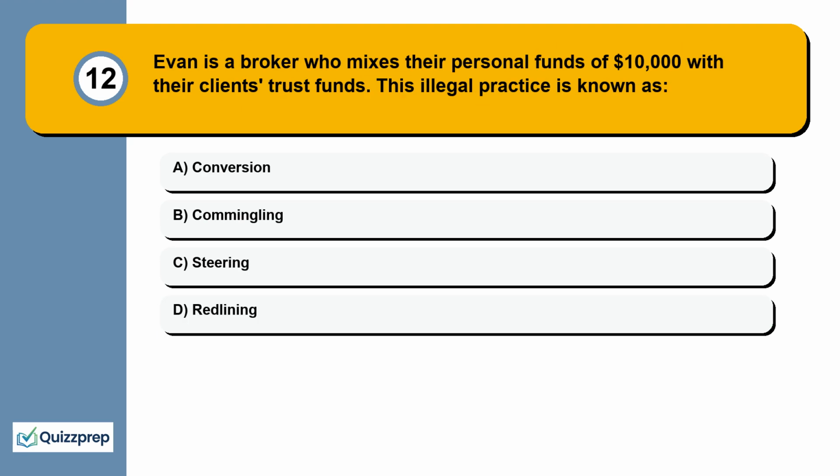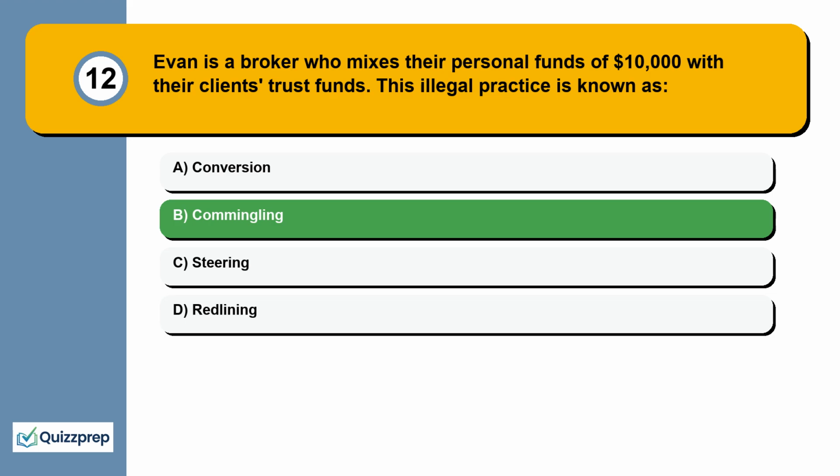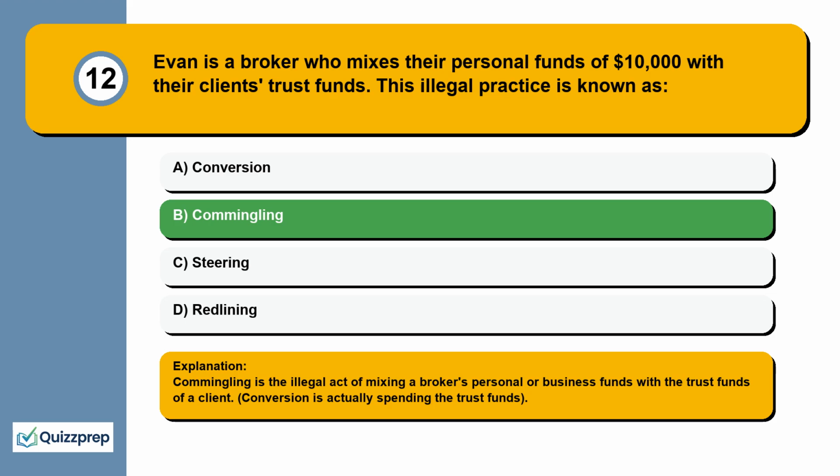Question 12. Evan is a broker who mixes their personal funds of $10,000 with their clients' trust funds. This illegal practice is known as conversion, commingling, steering, redlining. Commingling is the illegal act of mixing a broker's personal or business funds with the trust funds of a client. Conversion is actually spending the trust funds.